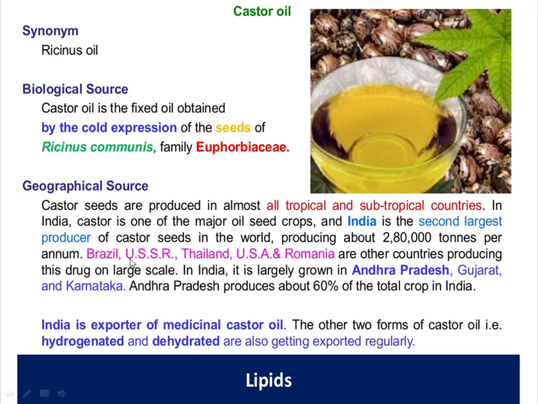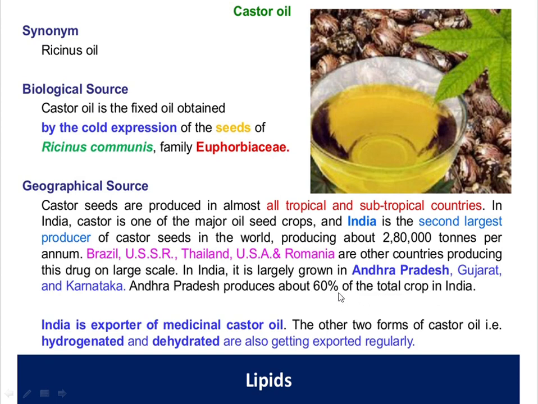Other countries producing these castor seeds are Brazil, USSR, Thailand, USA, Romania and others, producing this drug on a large scale. In India, it is largely grown in Andhra Pradesh, Gujarat and Karnataka. Andhra Pradesh produces about 60% of the total crop in India.